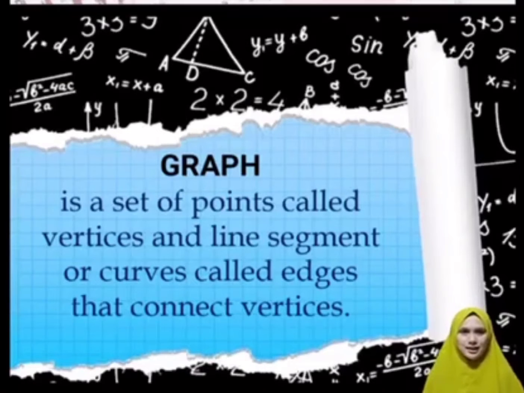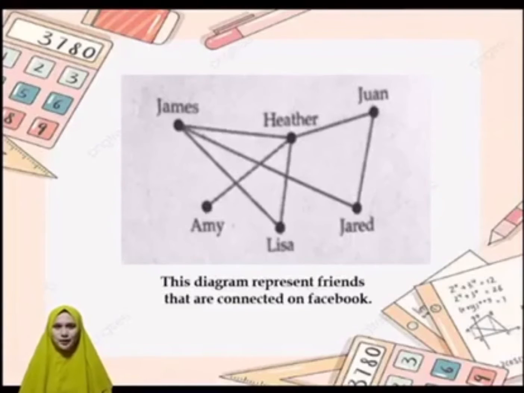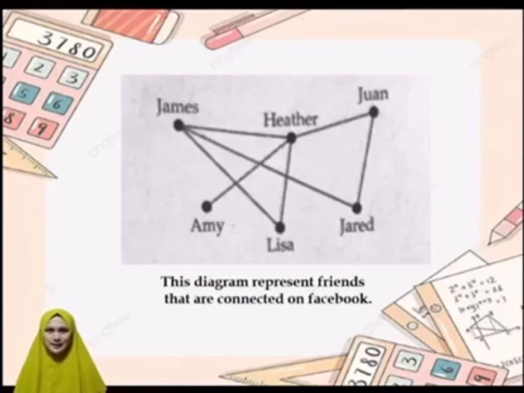So let us illustrate and analyze the connection of this example. This diagram represents friends that are connected on Facebook. So each dot represents a person, and a line segment connecting 2 dots means that those 2 people are friends on Facebook.